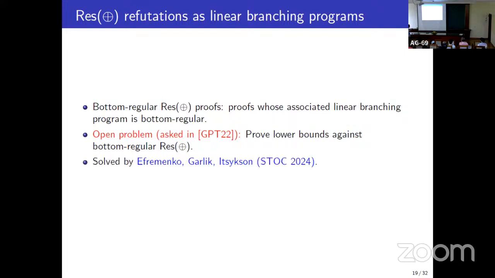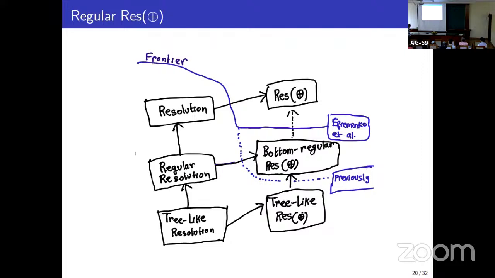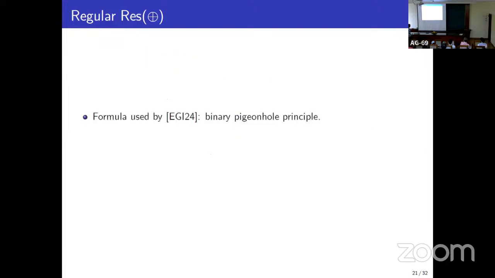So this problem was solved in STOC 2024 by Efremenko, Garlík and Itsykson. They moved the frontier from bottom regular ResLin to ResLin, but the formula they used to prove their lower bound was the binary pigeonhole principle, and it is conjectured that this formula is hard even for unrestricted ResLin.